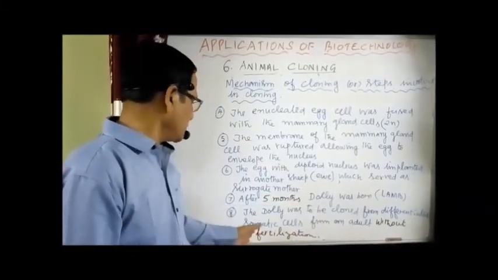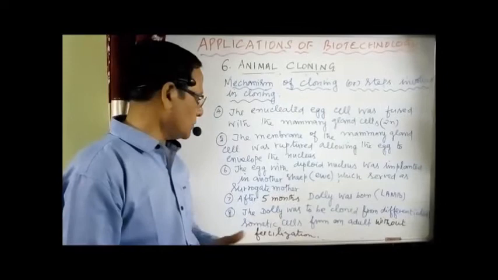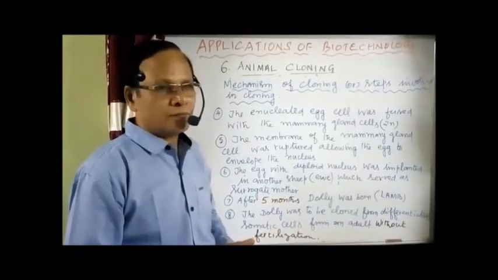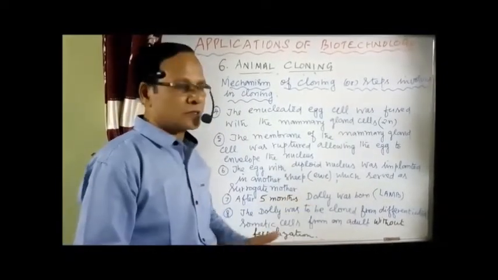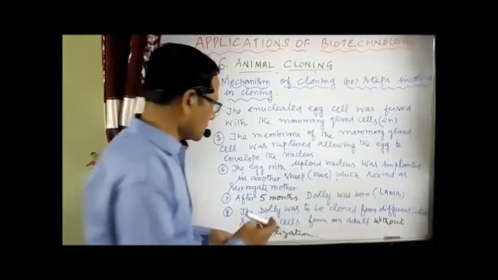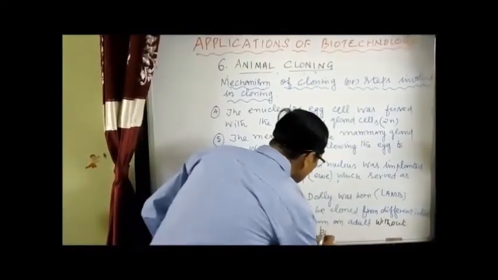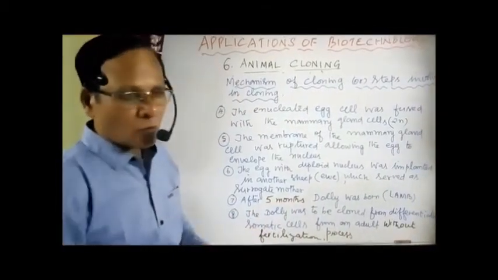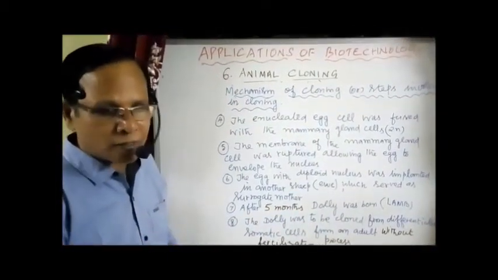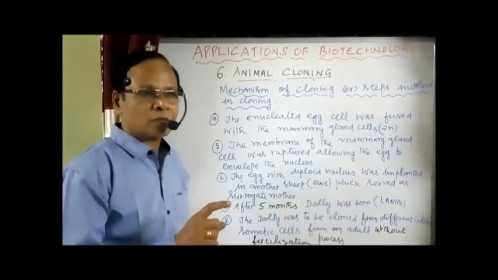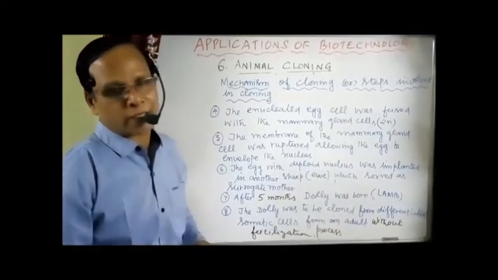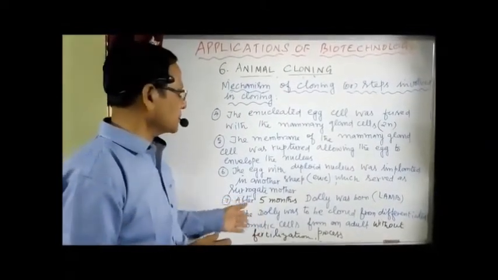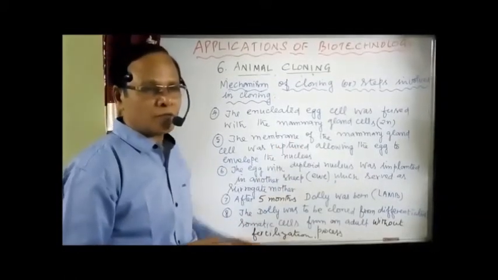So from differentiated somatic cells from the zygote, from an adult without fertilization process, no fertilization here, there is no involvement of both male and female sex cells. One somatic cell, one egg cell involved, and that too from the somatic cell only the diploid nucleus alone taken. So that results in what we have, a diploid individual.